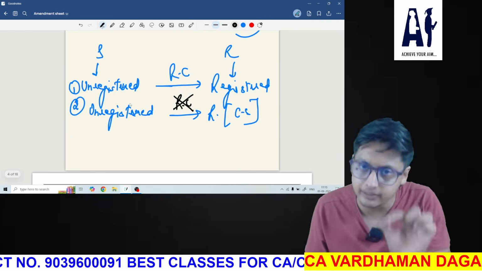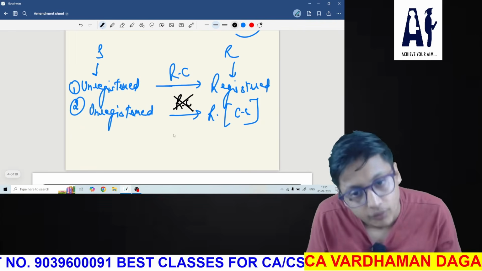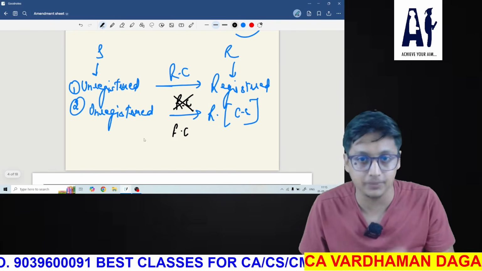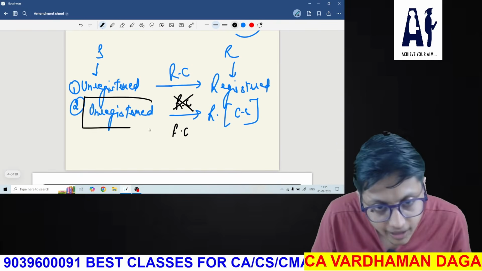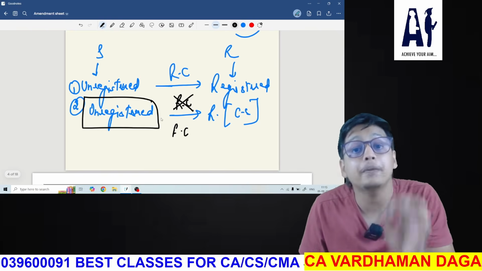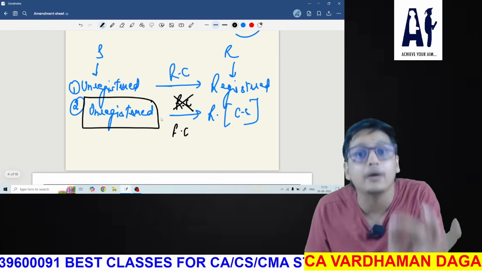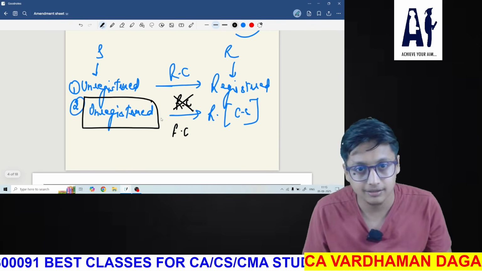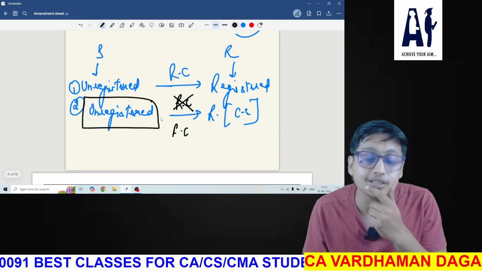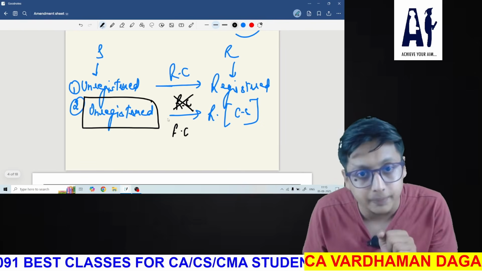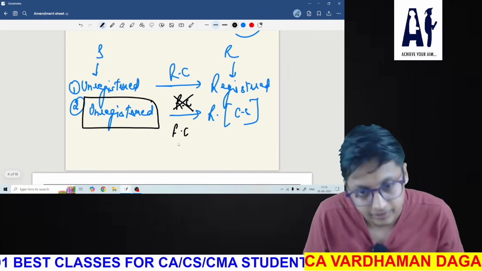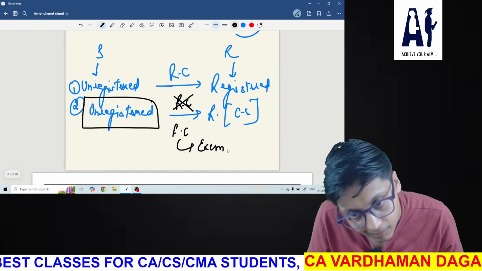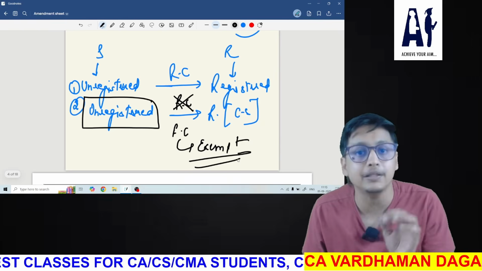One student was asking me, sir, in that case, will the forward charge be applicable? I said, no, it's not possible, because this person is unregistered. How can you apply a forward charge in this case? Think about it. You cannot apply forward charge here. So the student was asking, sir, how will be the tax treatment? There will be no tax treatment. It will be exempt. How can you make it taxable?